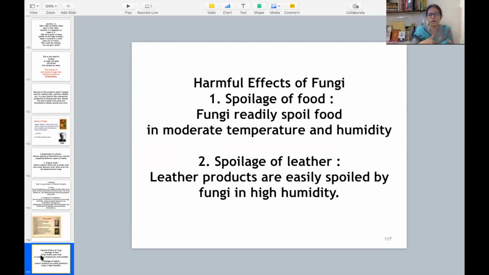Because we were discussing the benefits of fungi, let us finish the harmful effects of fungi also, then I will end this video. Harmful effects of fungi: again, spoilage of food is the major harmful effect of all the microbes. Fungi readily spoil food in moderate temperature and humidity. You know that fungus gets on food, okay. Spoilage of leather also happens. Leather products are easily spoiled by fungi in high humidity. You must have heard your mom say, oh my leather bag got spoiled, I hadn't even used it. Because in the monsoon climate our leather shoes and leather purses get spoiled, because leather products are easily spoiled by fungus when the humidity is high.